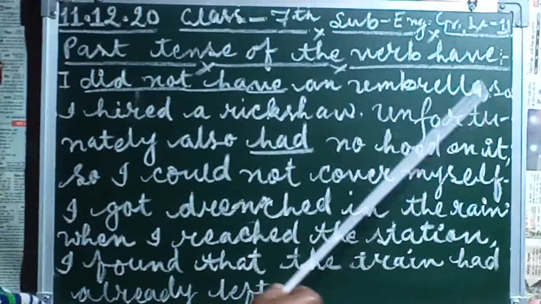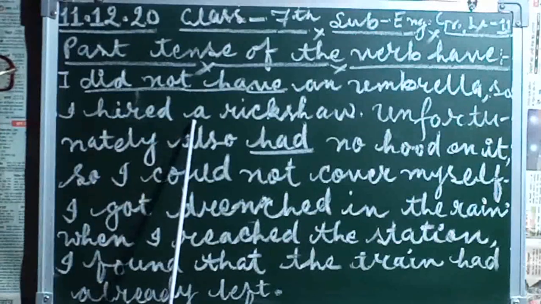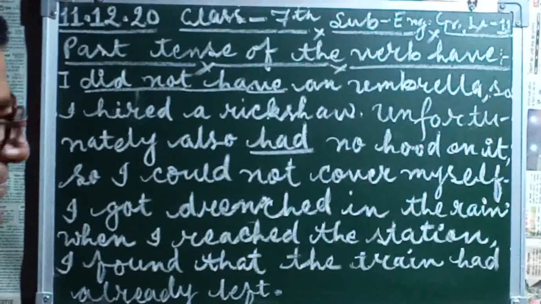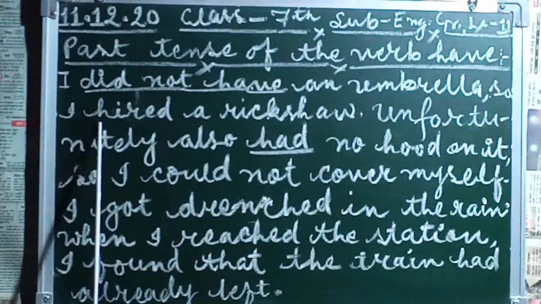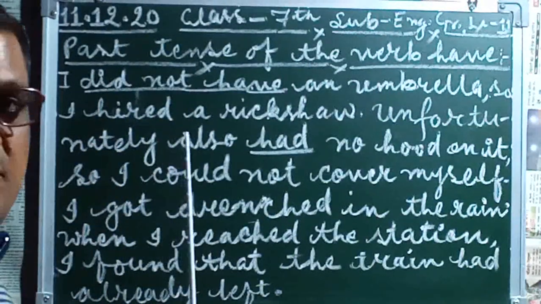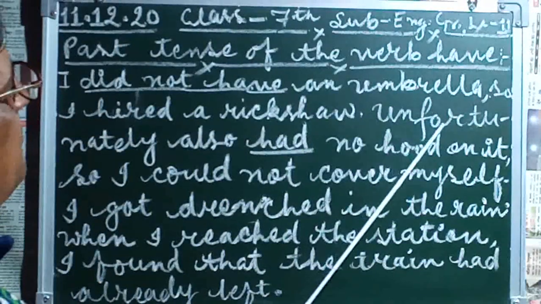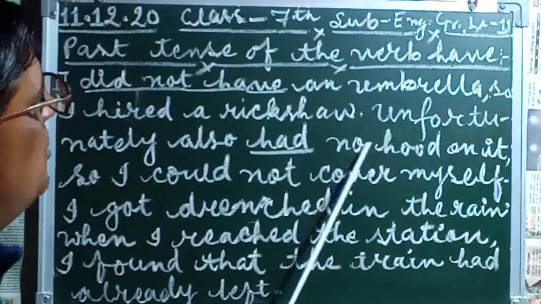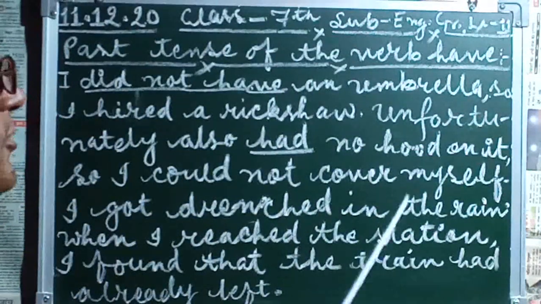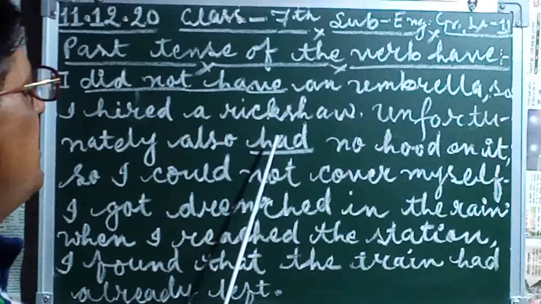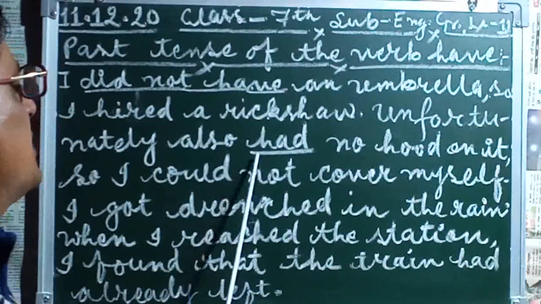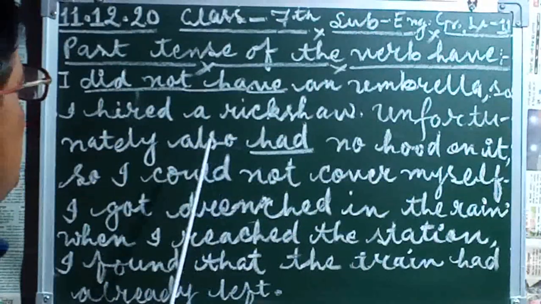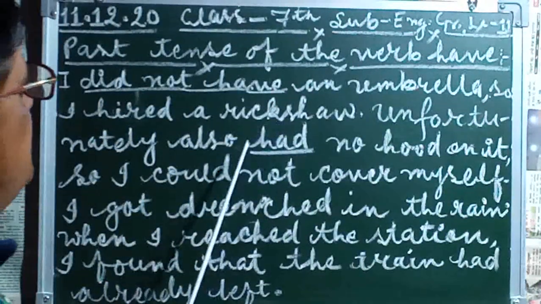An umbrella. So I hired a rickshaw. Here this is given. I hired a rickshaw. You are looking at this one. This is already past, simple past. Unfortunately, also had no hood. Unfortunately means the rickshaw had no hood. Here what is it? Because we did not use did. I did not use did, only I am using had.